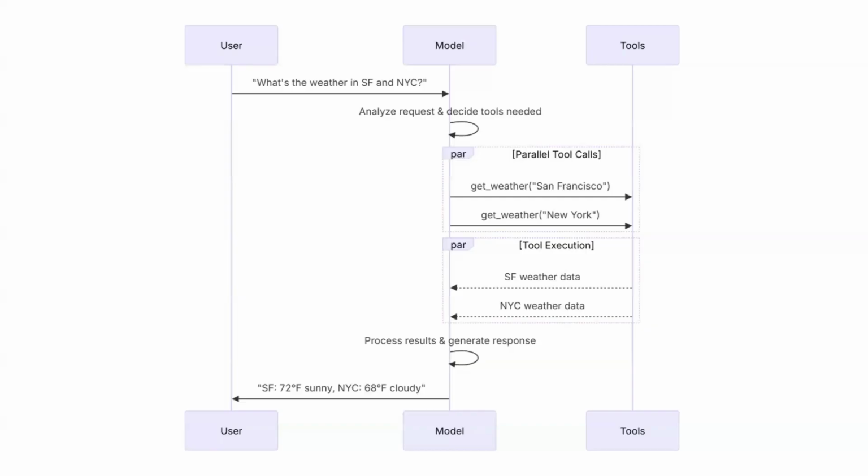Before returning the response itself, it will process the results and generate the response in human readable language through NLP. And here we will use our LLM so that it will generalize the response and return: San Francisco weather is 72 degrees Fahrenheit and sunny today, and New York City is 60 degrees Fahrenheit and cloudy.